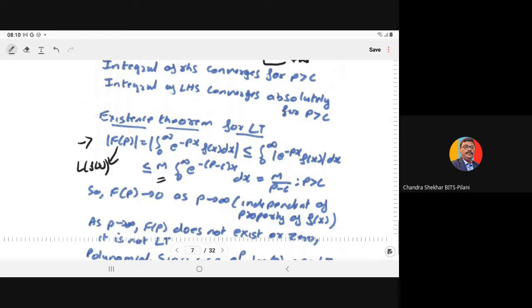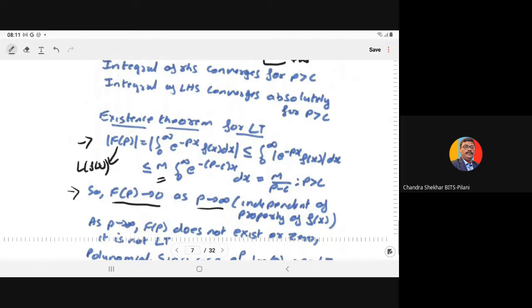So from here we can draw a very important conclusion: F(p) must tend to 0 as p tends to infinity. F(p) must tend to 0 means the Laplace transform must be 0 as p tends to infinity.